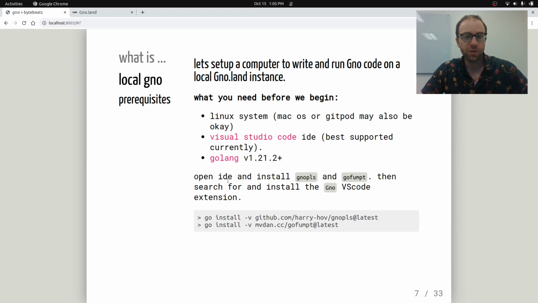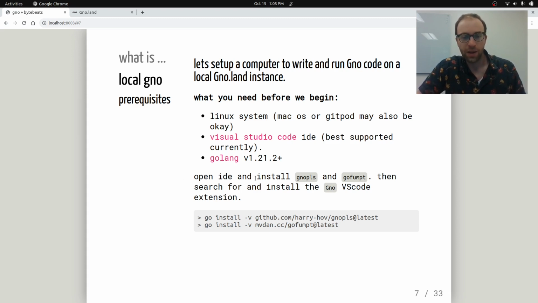So let's first set up a computer to write and run Gno code on a local instance. What you need is a Linux system or Mac OS. Gitpod is probably okay as well. You can just start a Gitpod Golang environment in Visual Studio. Visual Studio Code IDE is recommended. It's the best supported currently for the IDE, but this may change in the future. And also you need one of the almost latest versions of Golang.